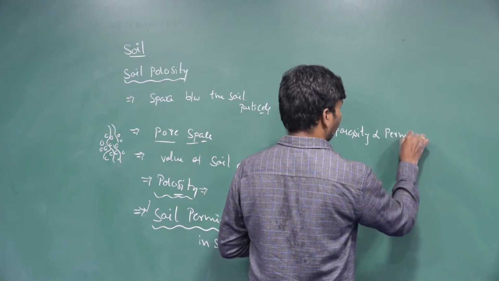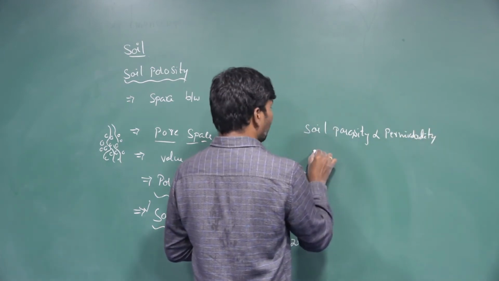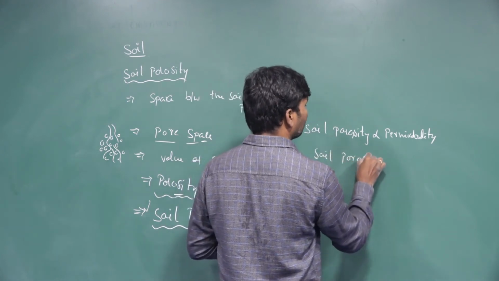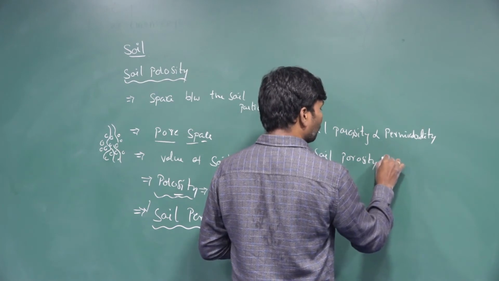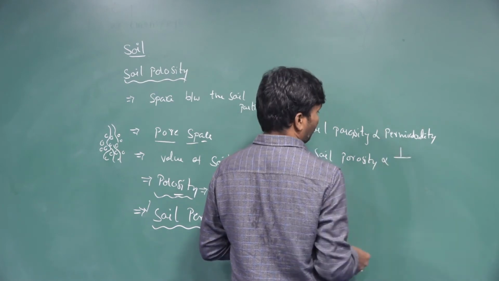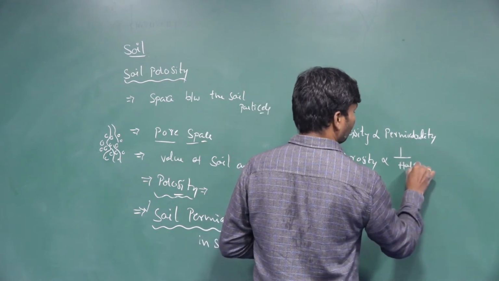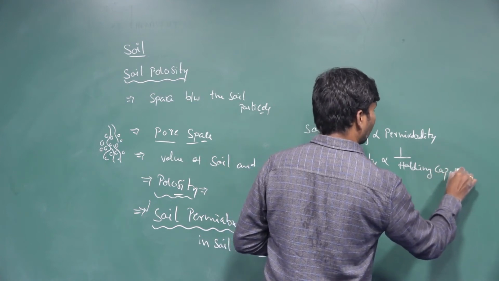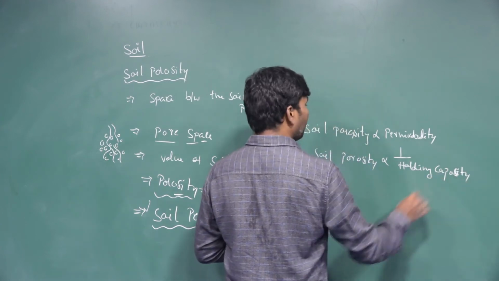In the same way, soil porosity is inversely proportional to water holding capacity.